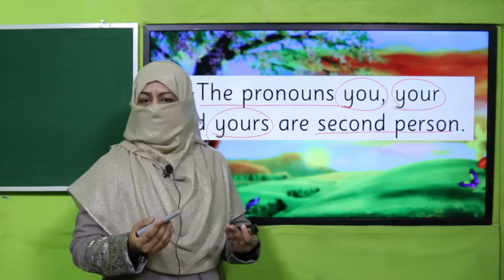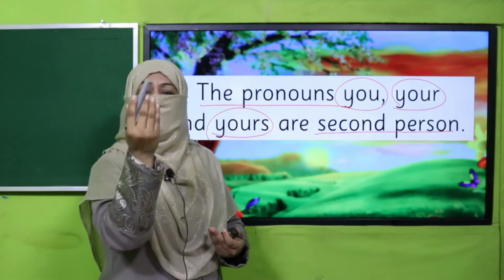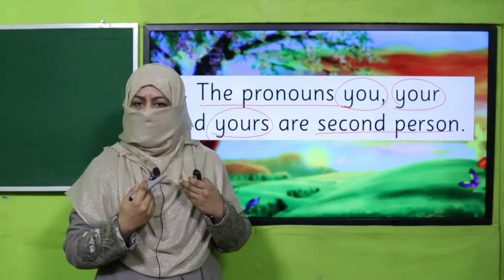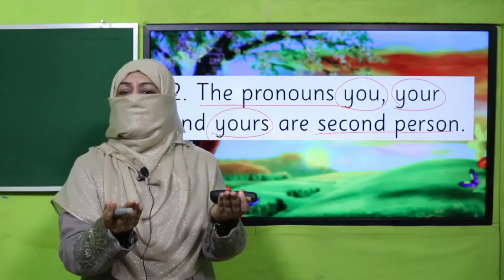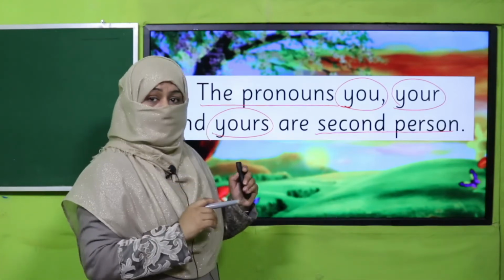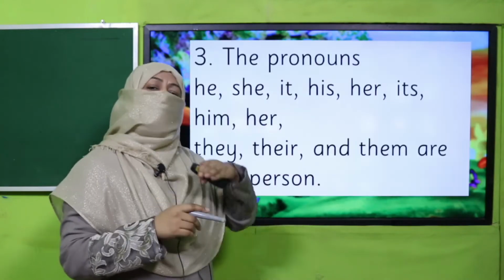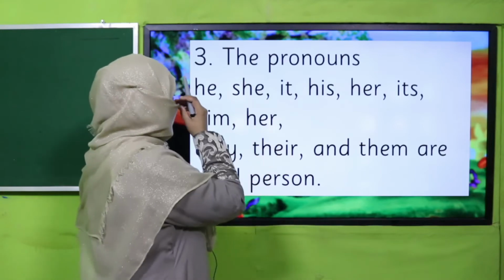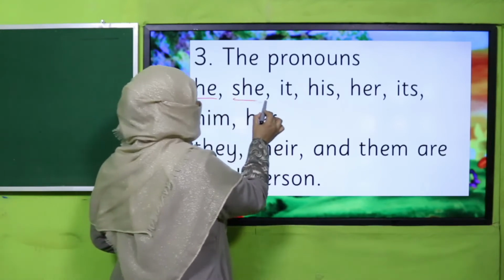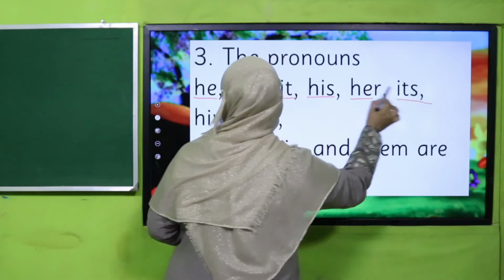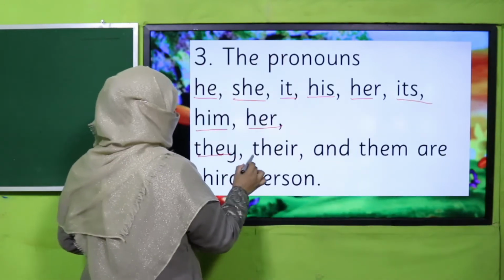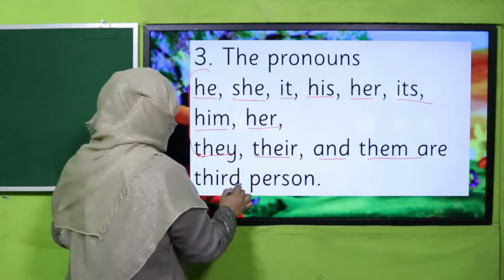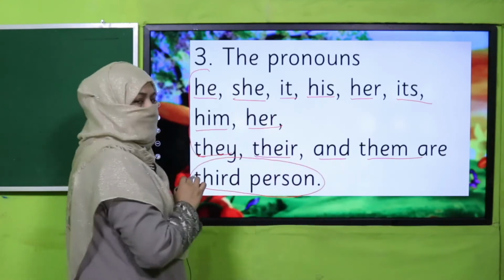Okay, and you know second person is the one to whom I'm talking. You are second person. Okay, so when two persons are talking, the one who is talking is first, the one who is listening is second. And then what is third person? Remember, the one we are talking about, who is maybe not around, that is third person. And for third person, we use pronouns he, she, it, his, her, its, him, her, they, their, and them. Okay, all these are pronouns which are used for third person.